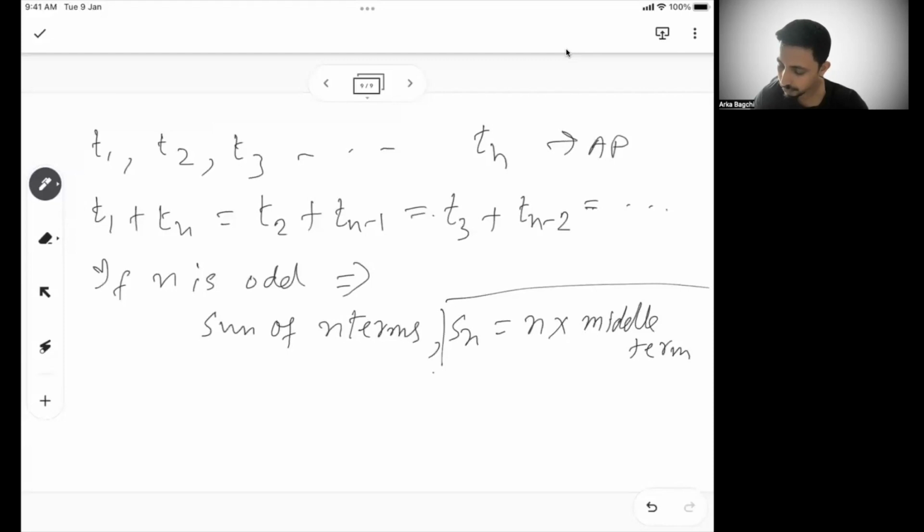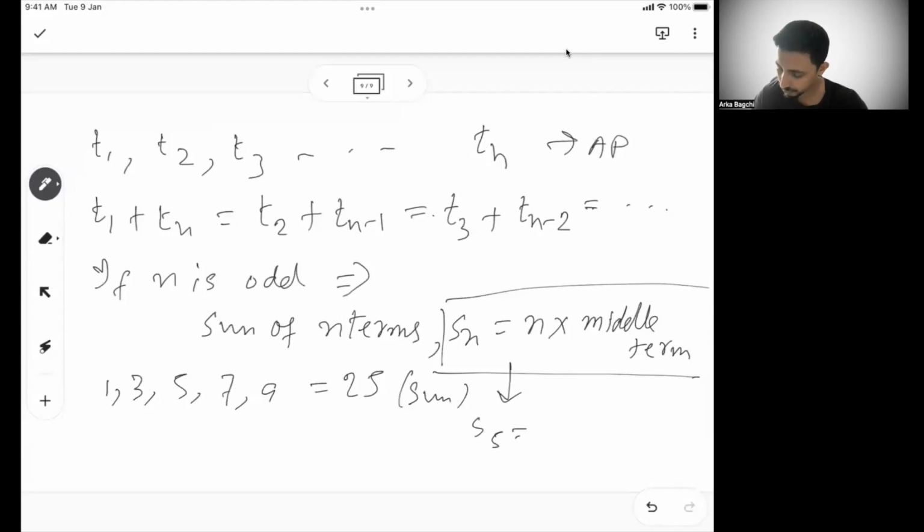This is another one you can remember. Let's take the same example as before: 1, 3, 5, 7, 9. What was the sum? It was 25. By using this formula, S5 is equal to 5 terms, and 5 is the middle term because there are 2 terms on the left and 2 terms on the right. So 5 into 5, 25. So you can see this is also another formula.